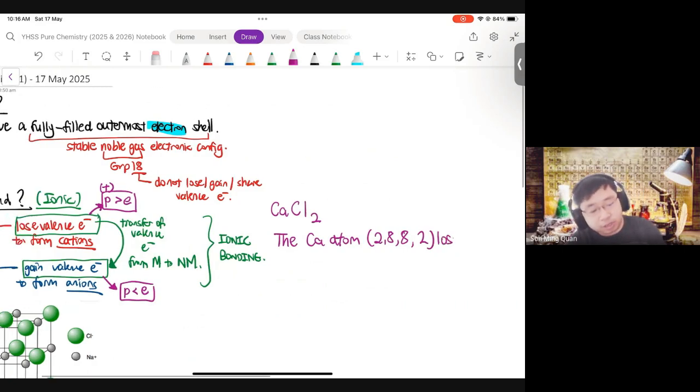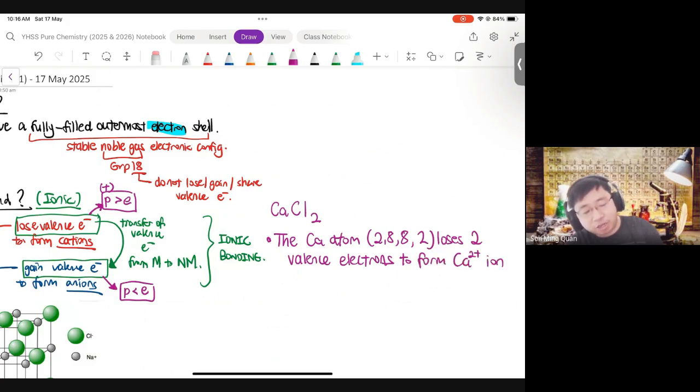So it loses 2 valence electrons to form the Ca2+ ion, 2,8,8, with a fully filled outermost shell.